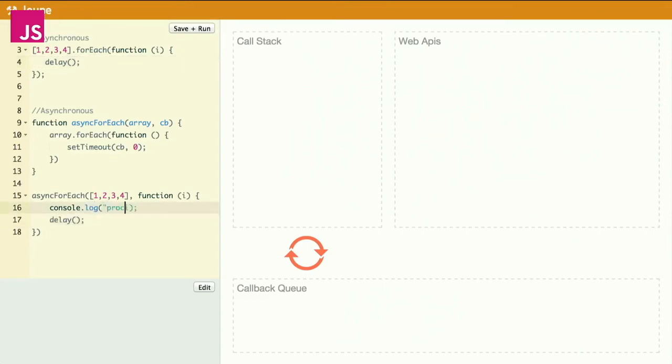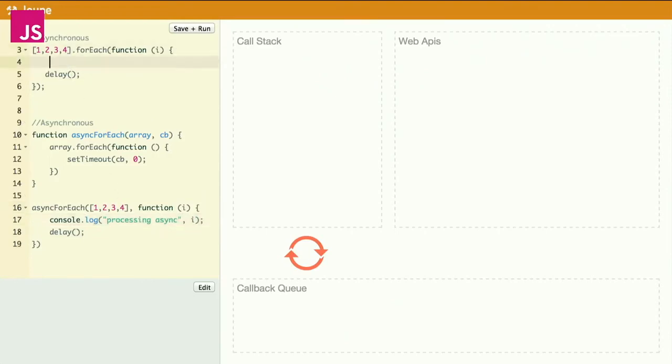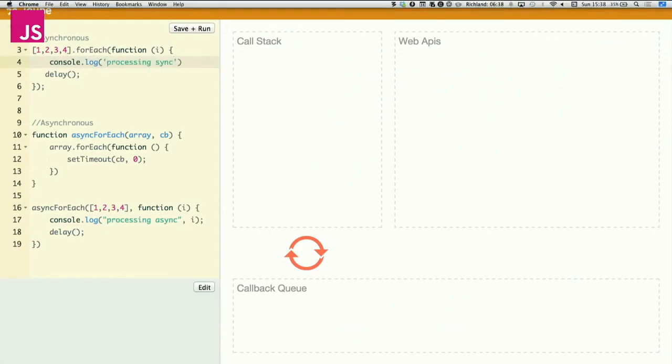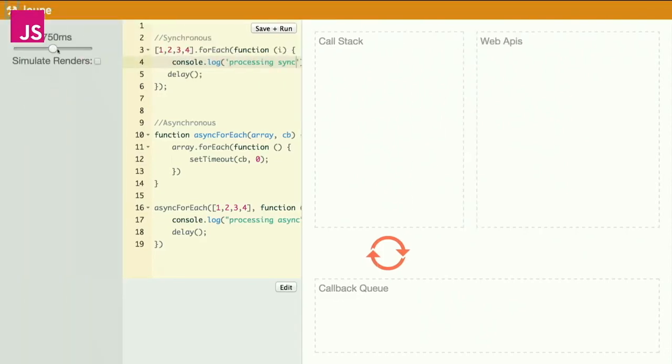So let's say processing async. And here, processing sync. OK. Now, I'm going to turn on a thing I've literally just hacked together this morning, which is to simulate the repaint or the render in the browser. So something I haven't touched on is how all of this interacts with rendering. I've kind of touched on it, but not really explained it.